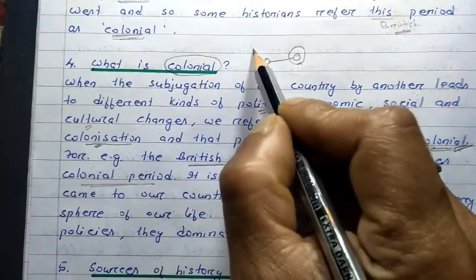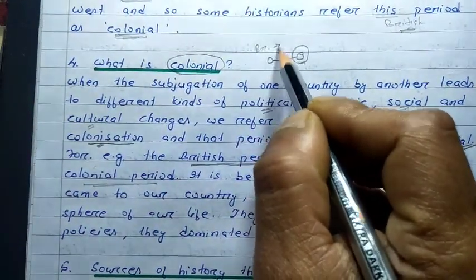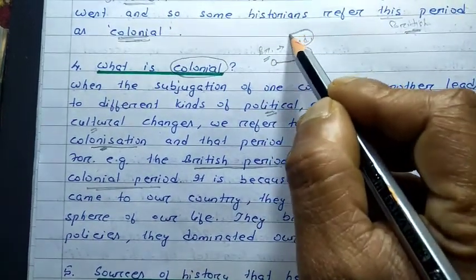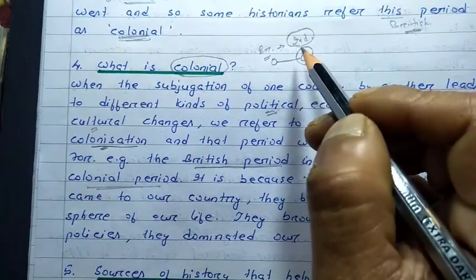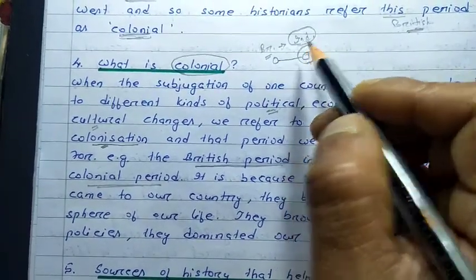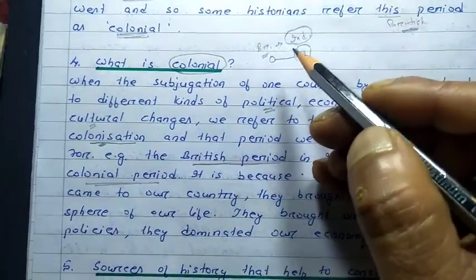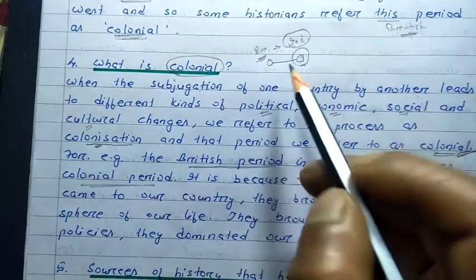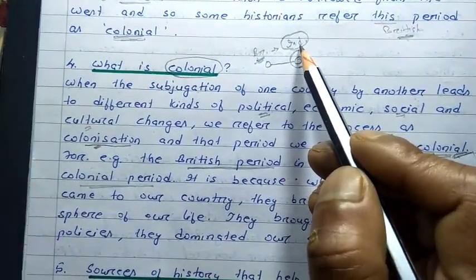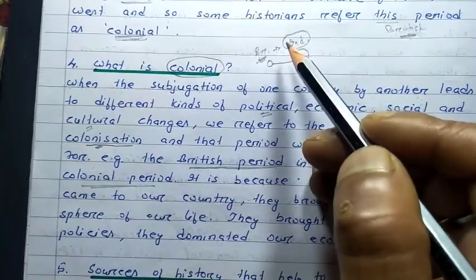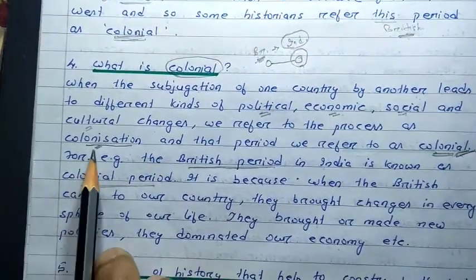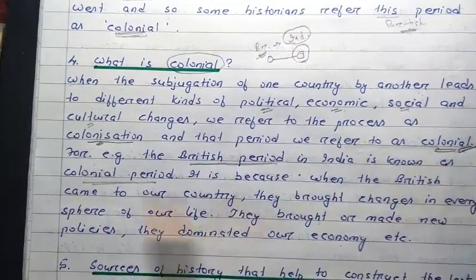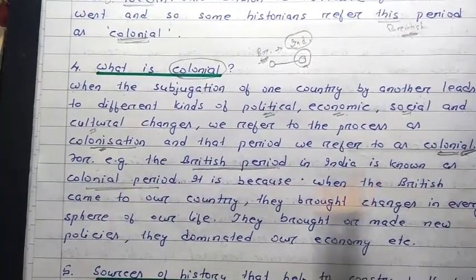For example, the British came from their country to our country, and after the arrival of the British in India, a lot of changes took place in our society, in our culture, in our dressing style, in our food habits. Even the language that we are speaking now, English, is not our language, it is the language of the British. So after the arrival of the British in India, different types of changes took place. This process of change is known as colonization, and the time taken for this change is known as the colonial. For example, the British period in India is known as colonial period.